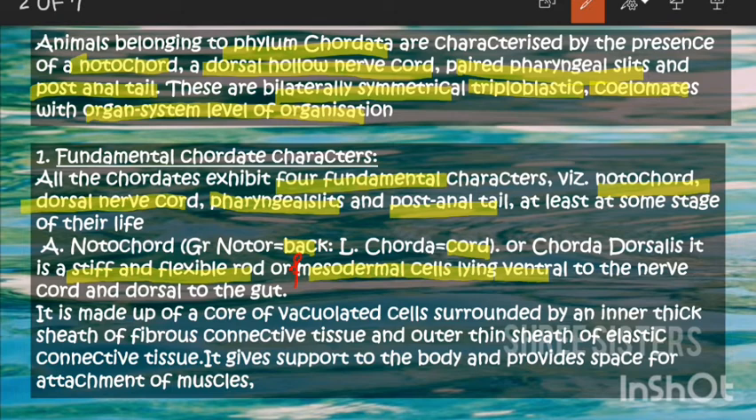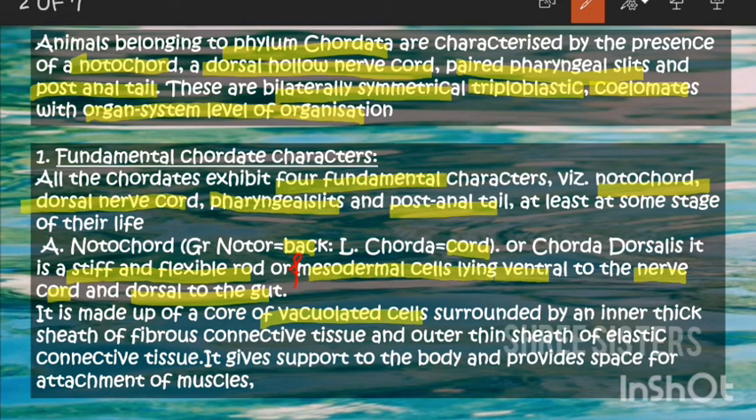So what does this notochord consist of? It is a stiff, flexible rod made up of mesodermal cells. This notochord lies ventral to the nerve cord and dorsal to the gut. Ventral to the nerve cord means it's in front of the nerve cord, and it is on the back side of the gut. And it is made up of vacuolated cells.